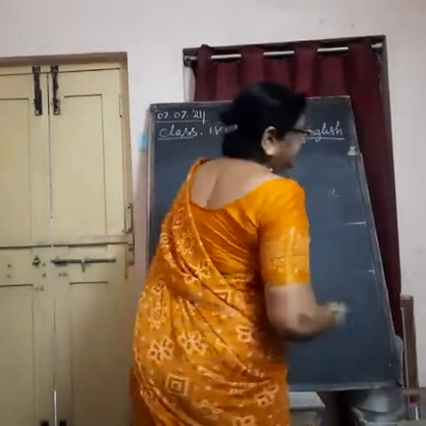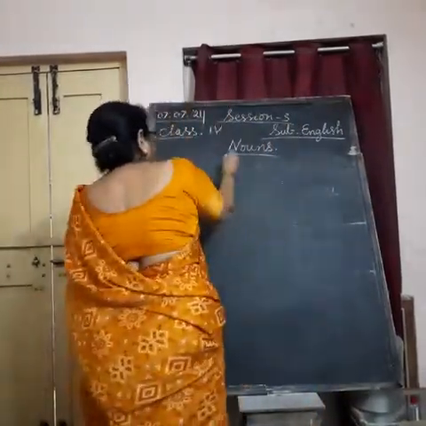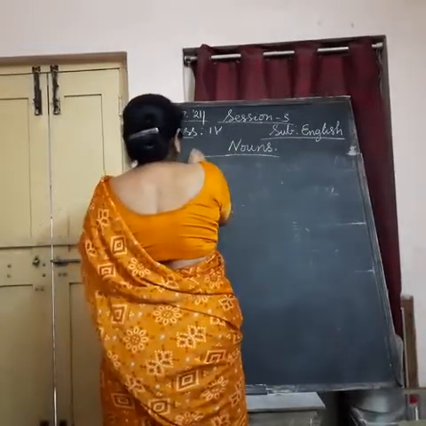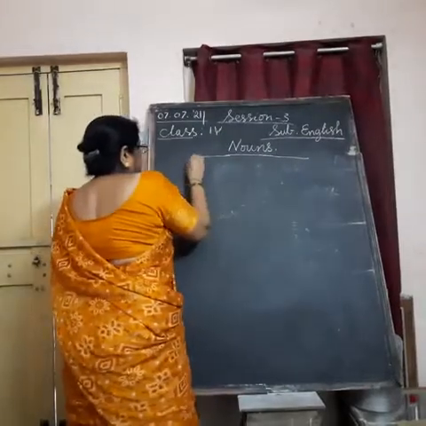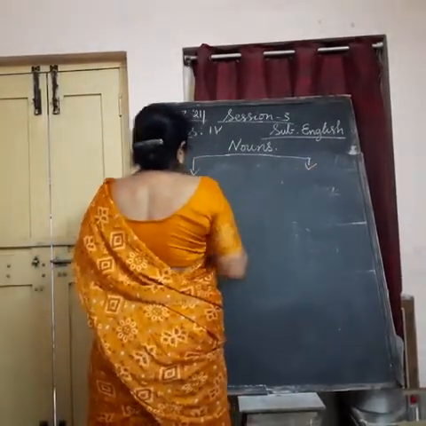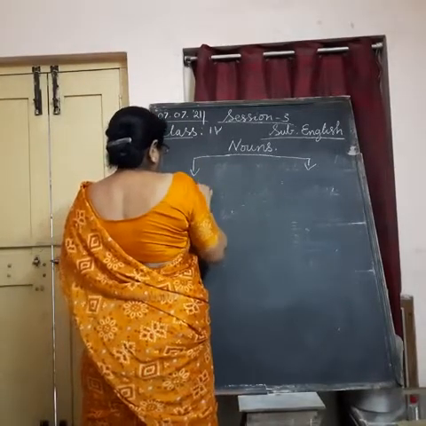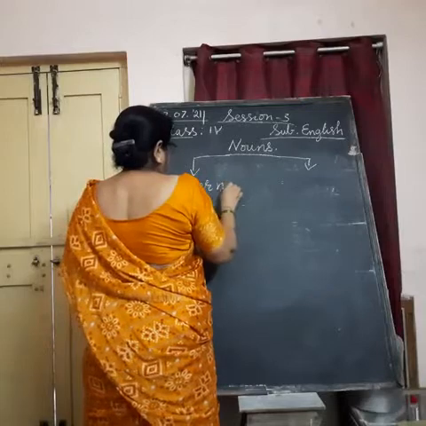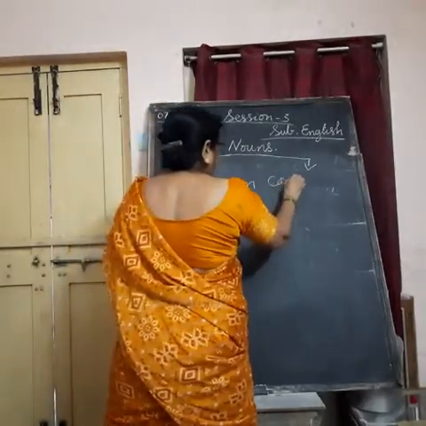We have many types of nouns actually. Commonly 4 types of nouns we have. In that, today we are going to know about 2 types of nouns: proper noun and common noun.